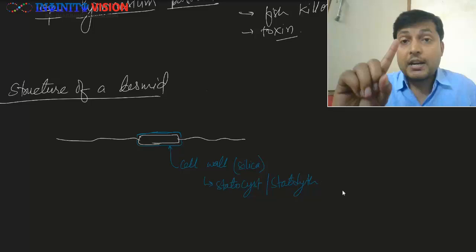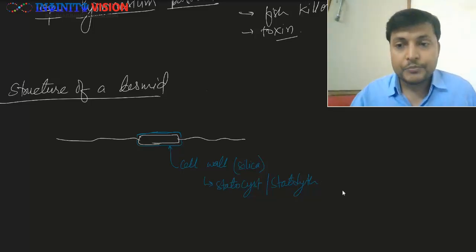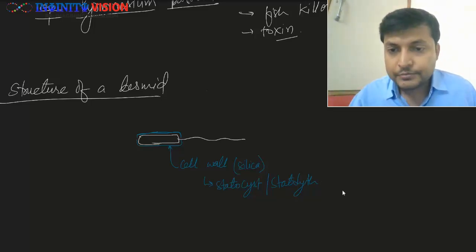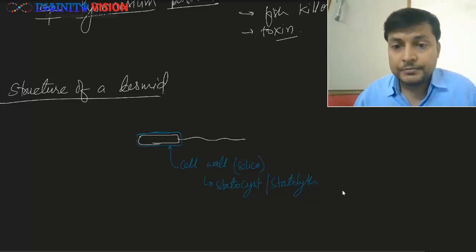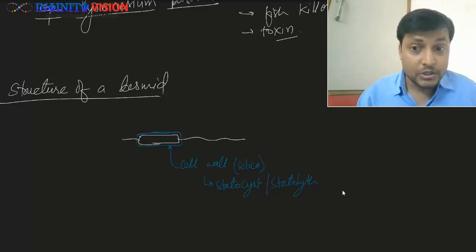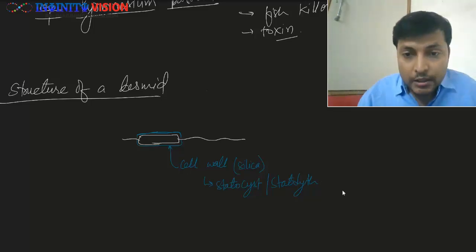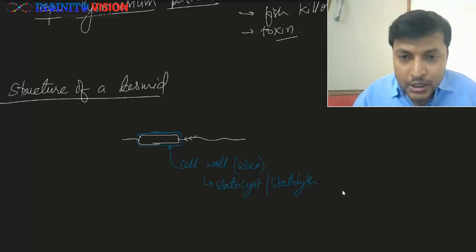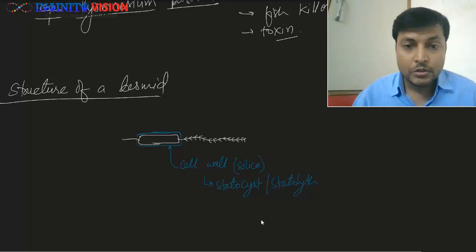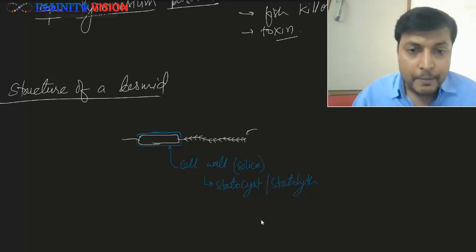One more important thing is that out of these two flagella, one flagellum is small, smooth and inactive, while the other flagellum is large and has small hair-like structures present on it, and this is called mastigophora.